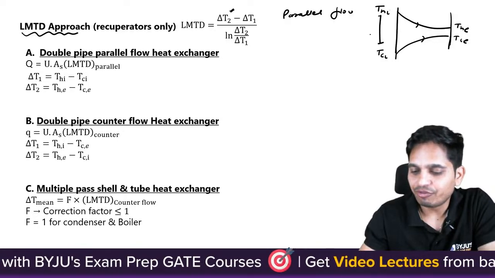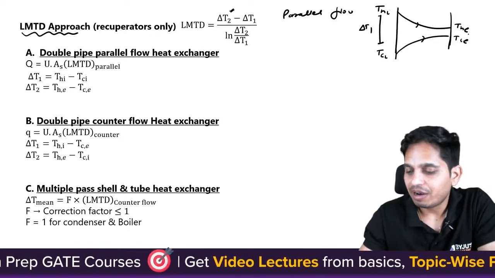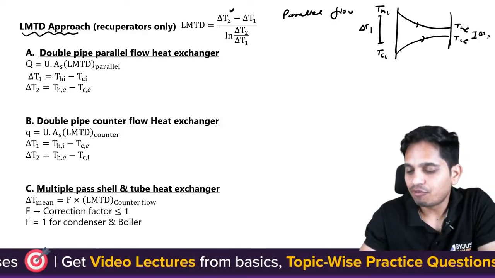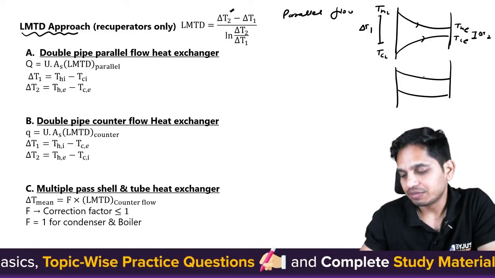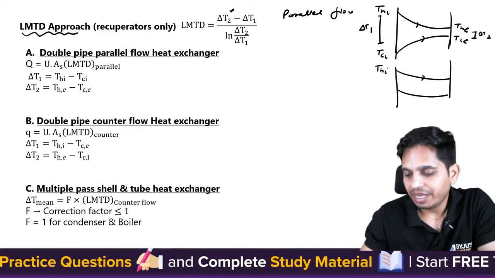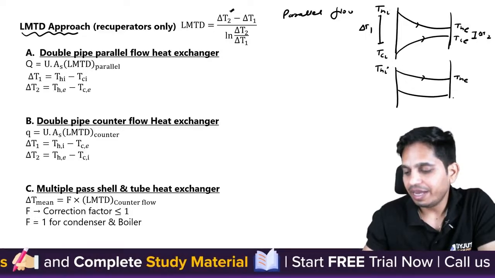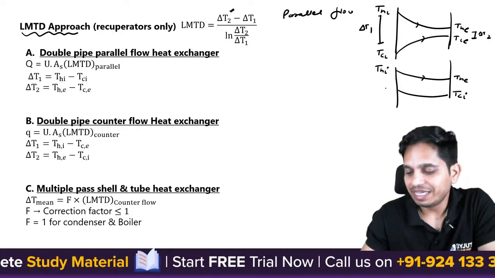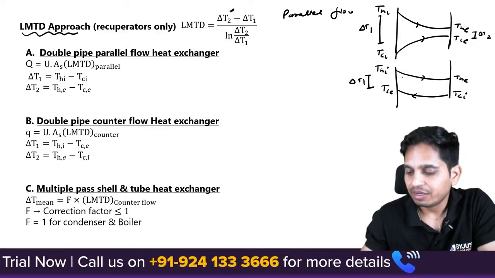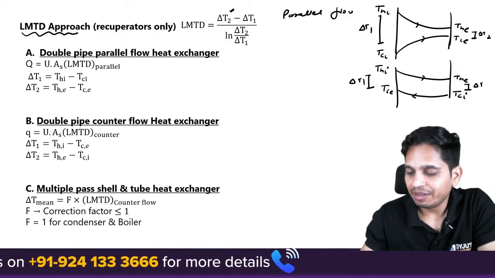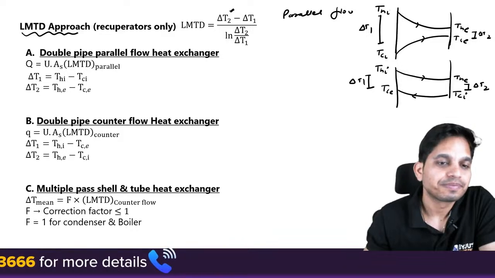This is your delta T1 and delta T2 for parallel flow. But what about counter flow? You have this kind of arrangement, T_hi, T_he, T_ci, T_ce. This is your delta T1. This is your delta T2.